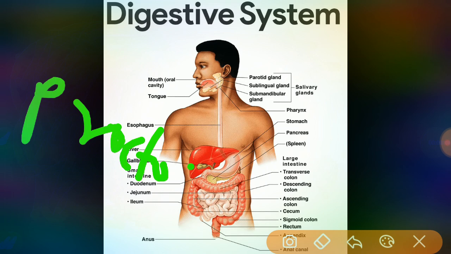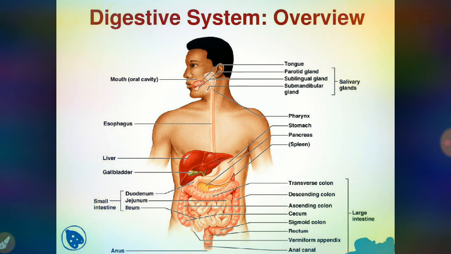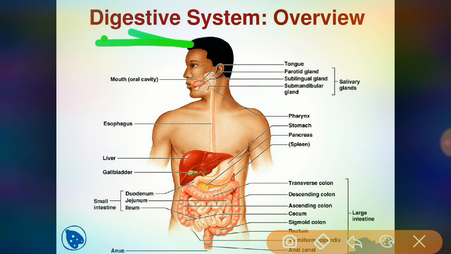Proctology. Okay, so here this is the digestive system. In the next slide you can also see the structure of the digestive system. See here the overview of the digestive system. Coming to the overview, there are two groups. Mainly the digestive system is composed of two groups.